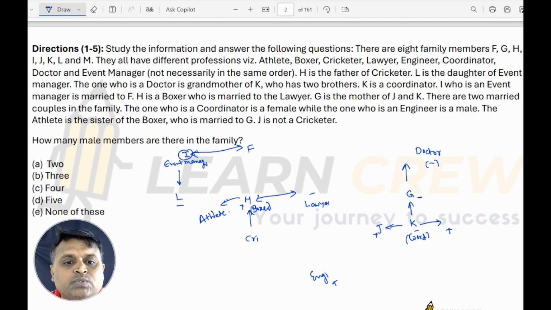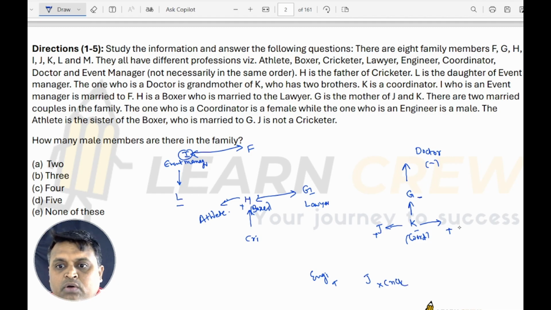Who is married to G? The athlete is the sister of boxer. So who is married to G? Boxer is married to G, which means G is lawyer. Okay. And then J is not a cricketer.